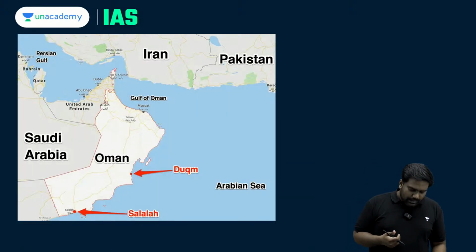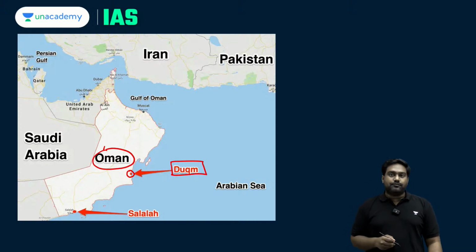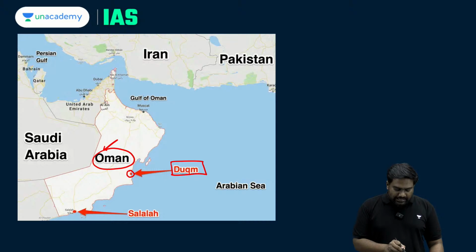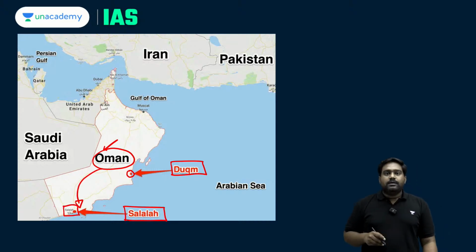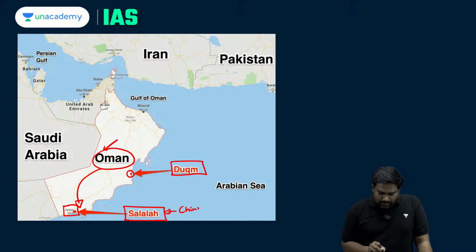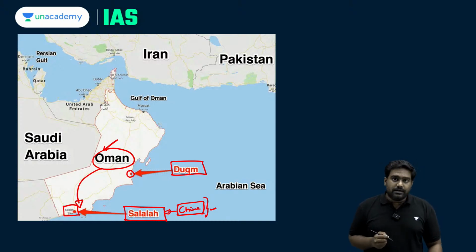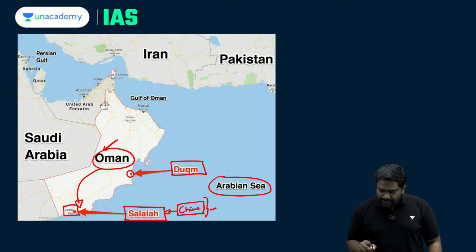So now let's look at the Duqm port, which was also asked in the question. The port of Duqm is located in Oman, in the West Asian country of Oman. Oman has another important port, which is the Salalah port that you can see over here. Now why are these ports important? They are very important because China has been involved in the upgradation and operation of the Salalah port in Oman. This gives China a foothold in the Arabian Sea.